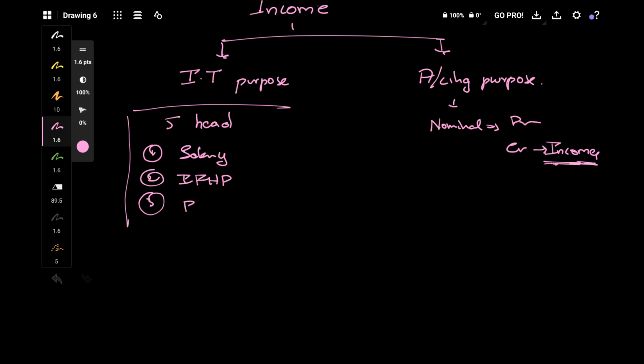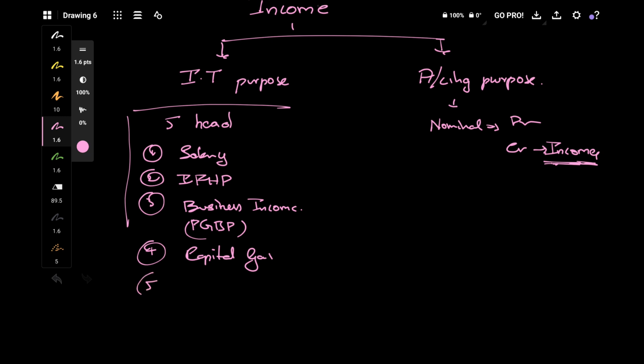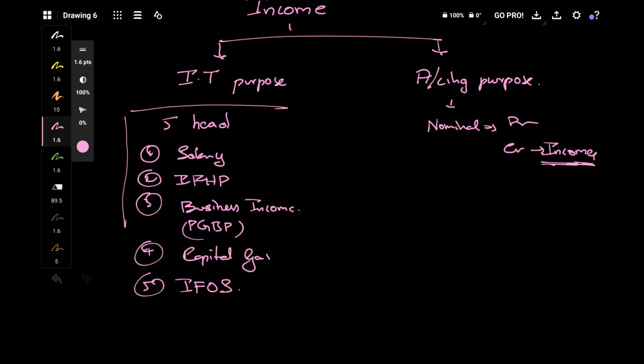Third one is PGBP income, that is nothing but business or profession income. Fourth one is capital gains. Fifth one is income from other sources.